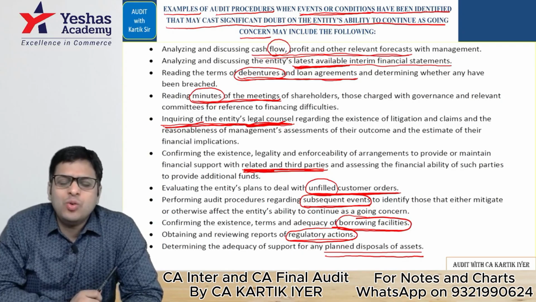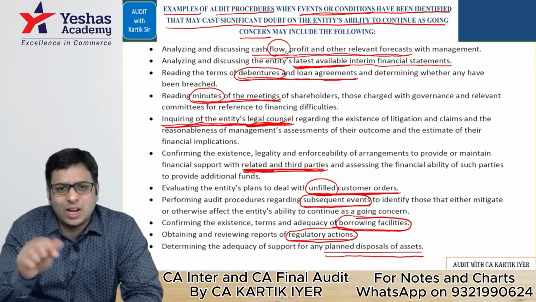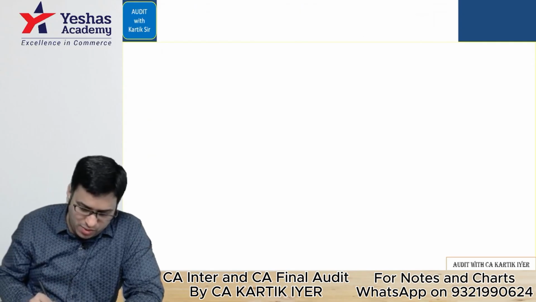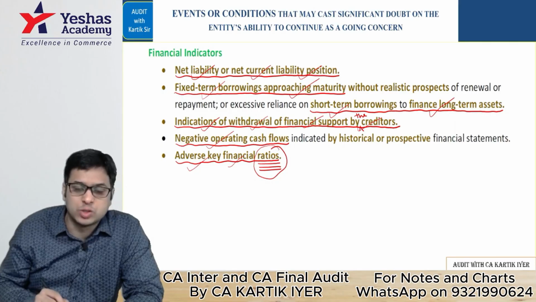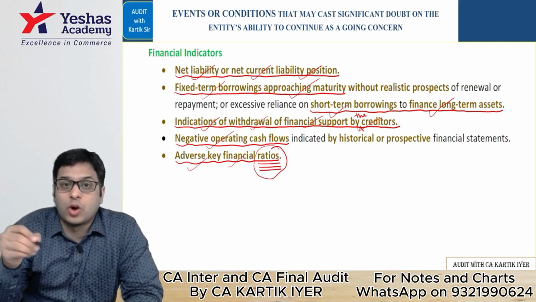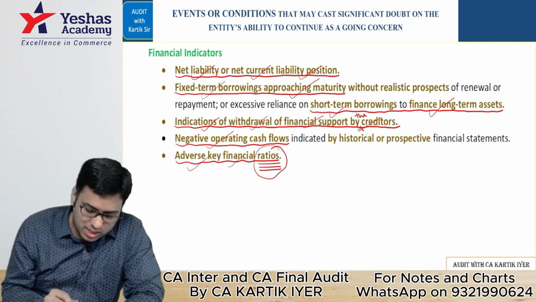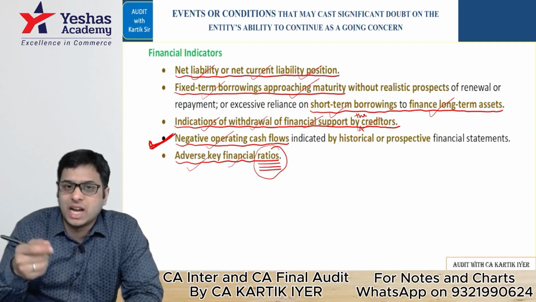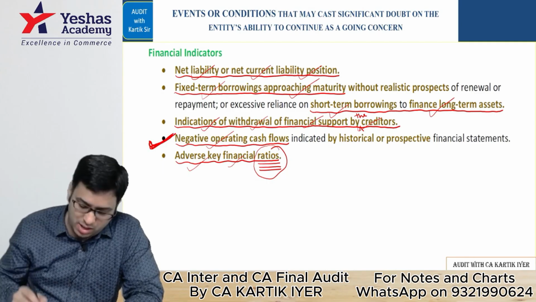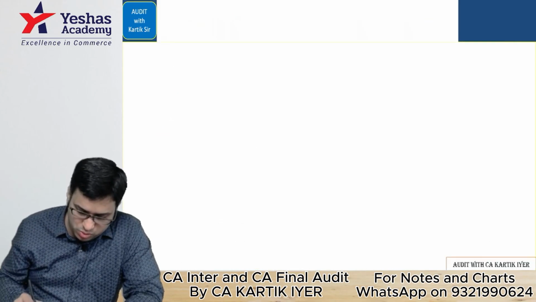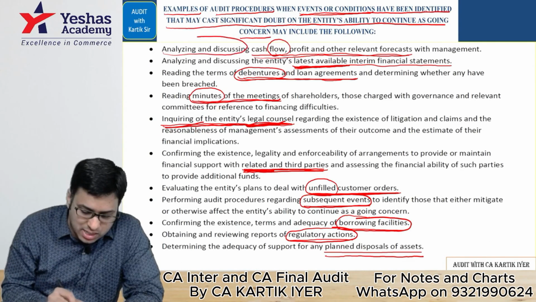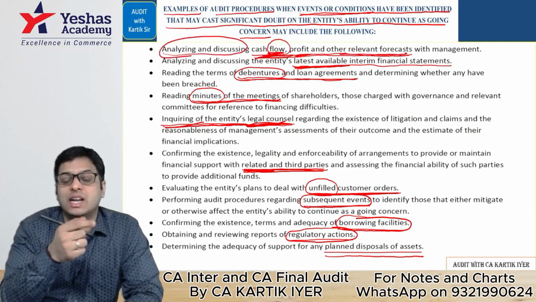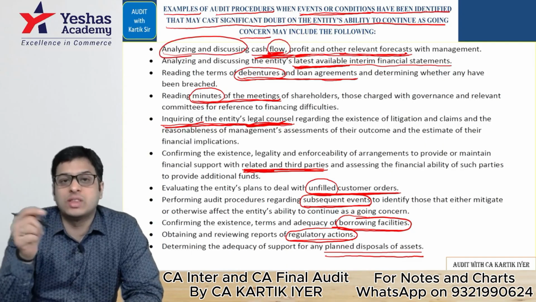Okay. Now, I'm just going to help you with a little bit of understanding of this, even though it is the revision session, I'll still help you out. I want you all to connect the points. See, in events or conditions that cast a significant doubt, my dear students, you are looking at these indicators. What may go wrong? For example, you can see here a point called negative operating cash flows. If you see negative operating cash flow as an indicator, then what should you do? The auditor will analyze and discuss the cash flow, profit, other relevant forecast, because the indicator suggests that something is wrong. So we'll do more work on that matter.